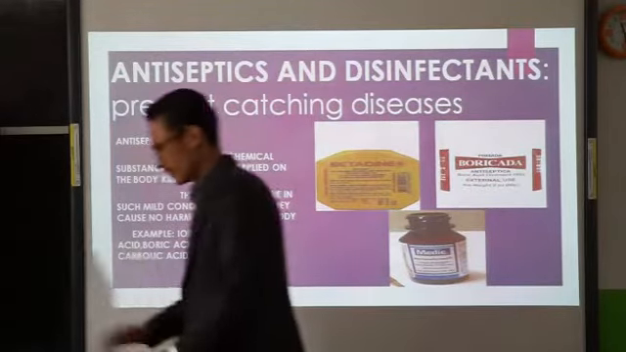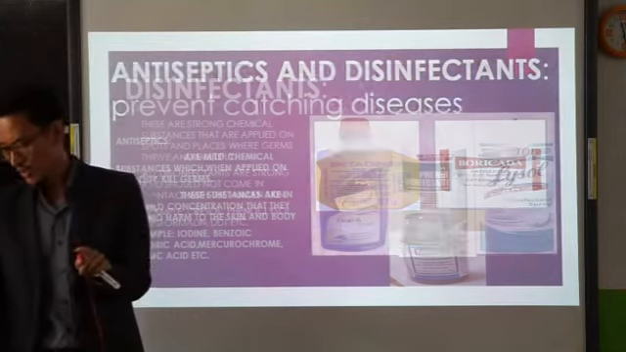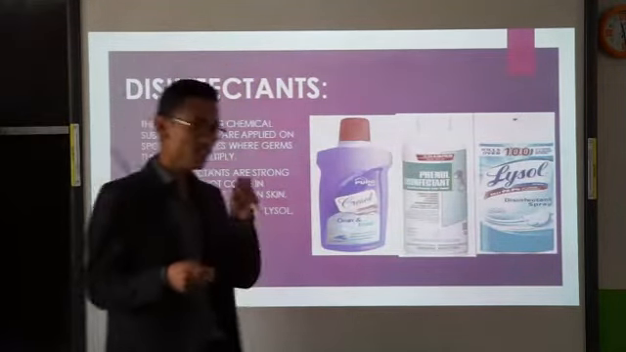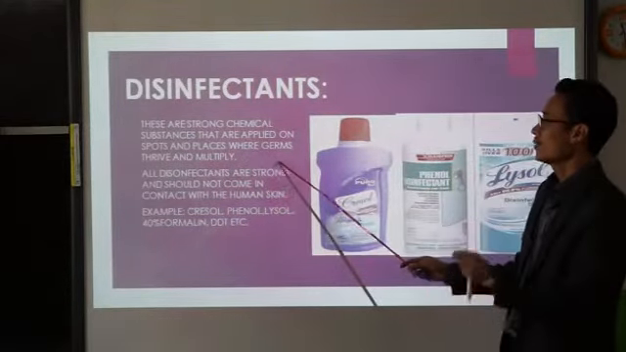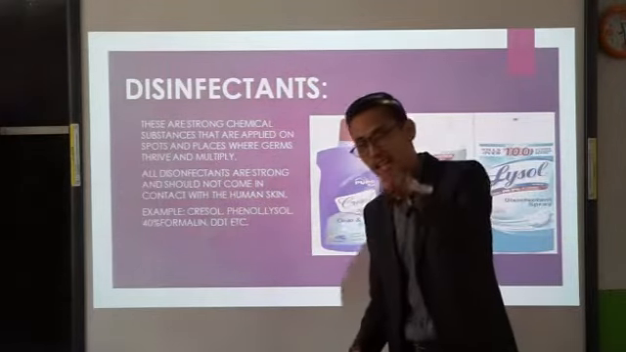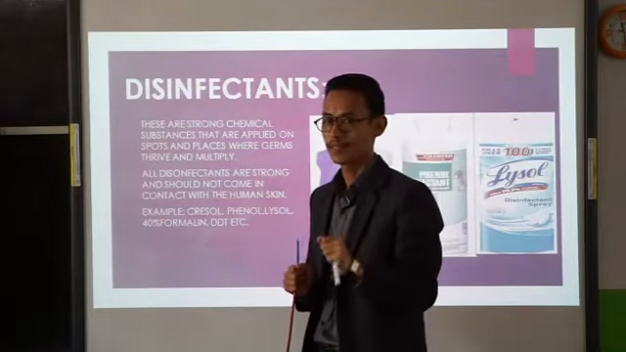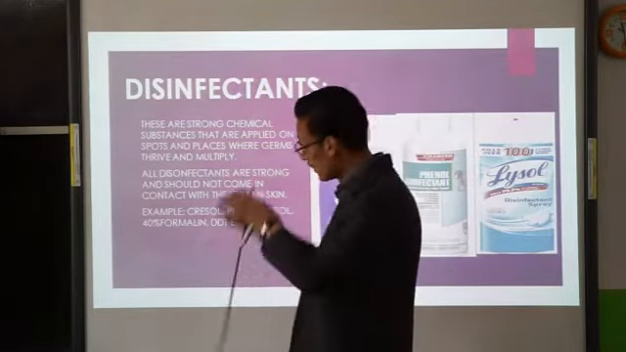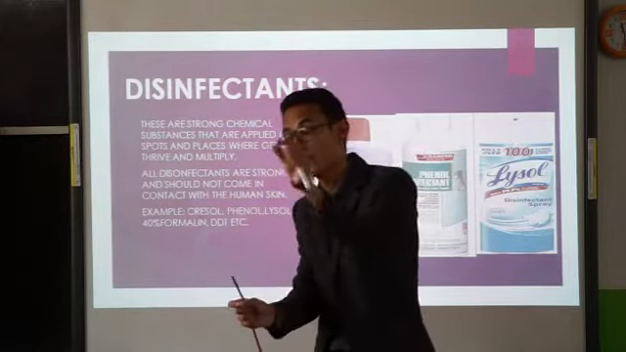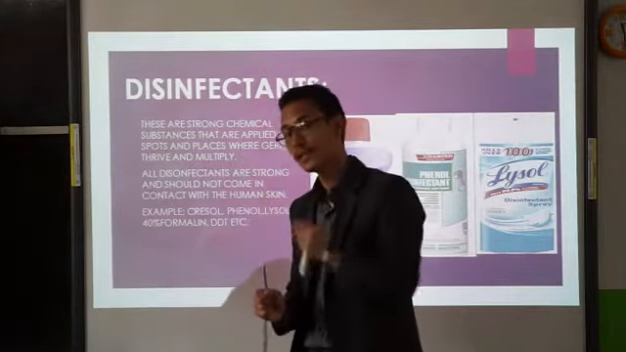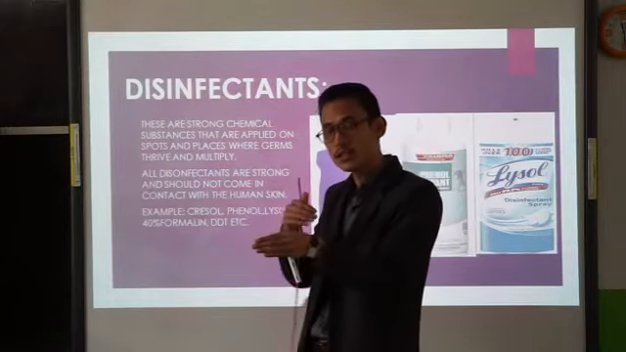Now look over here. Antiseptics and disinfectants are different terms. Alright, they have different functions. So what are disinfectants? Look over here. They are strong chemical substances that are applied on the spots and places where germs thrive and multiply. Antiseptics are used on the body, on the skin parts, to kill the germs. They are mild chemical substances. But disinfectants are applied on those places, on those spots where germs are present and where they can easily multiply. We are not applying the disinfectant directly on the skin or the body.